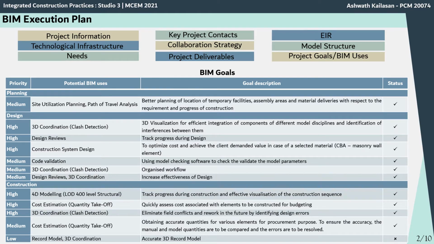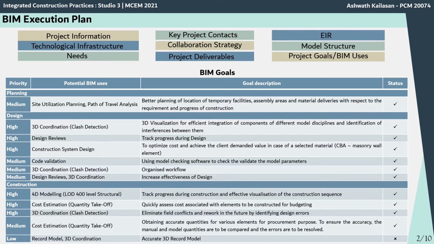First, a BIM execution plan has been made. The BIM execution plan consists of information like the project info, the technical infrastructure needed, such as the softwares and the hardwares, the key project contacts, that is the stakeholder information, the collaboration strategy which is to be used, the various deliverables expected out of this, the employer's information requirements obtained from the client, the modeling structure, file formats, etc. And the most important thing are the project goals, the BIM goals and uses. So several goals are listed down here.